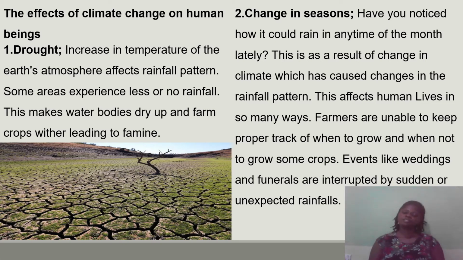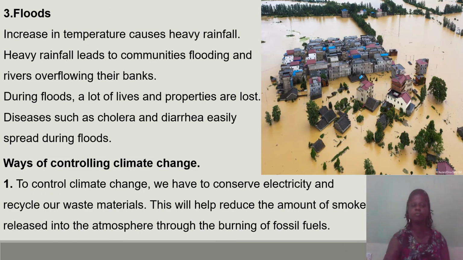Now it changes seasons too. So you've noticed that it could rain any time of the month lately, and this is because of the change in climate, which has caused changes in the rainfall pattern. This affects human lives in so many ways. Farmers are unable to keep proper track of when to grow and when not to grow some crops. Events like weddings and funerals are interrupted by sudden or unexpected rains.